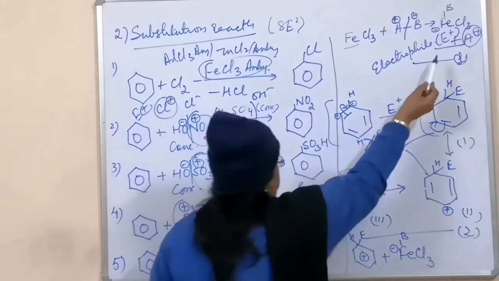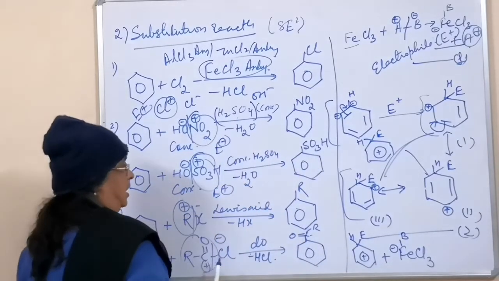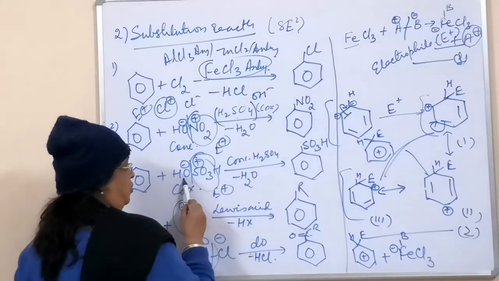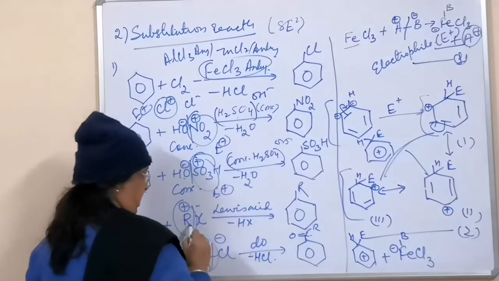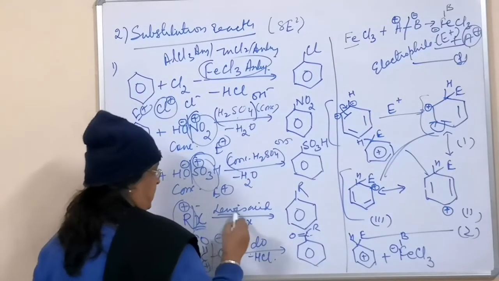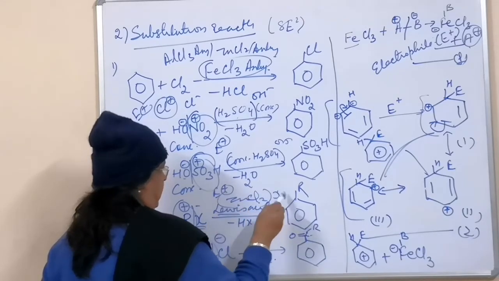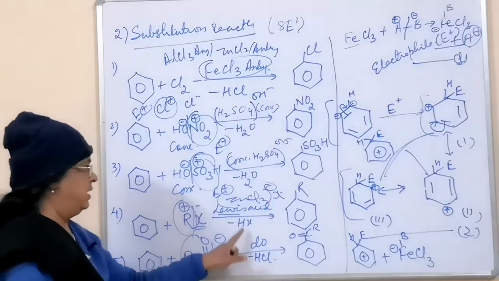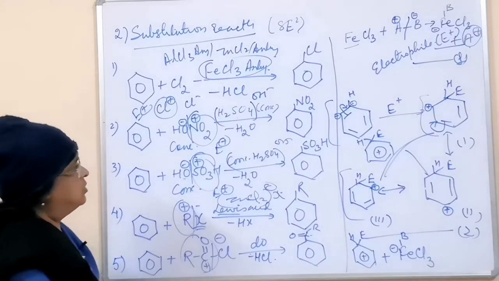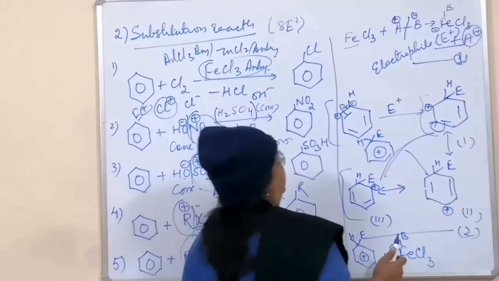In this case, X will be linking to the Lewis acid, any Lewis acid which you have taken, ZnCl2 X. So minus charge, and chlorine will be attaching to the anhydrous. So everywhere it is the same, only you remember which is going where.